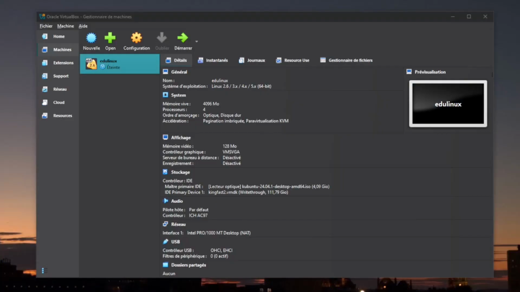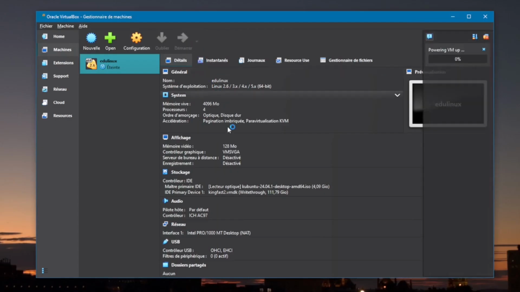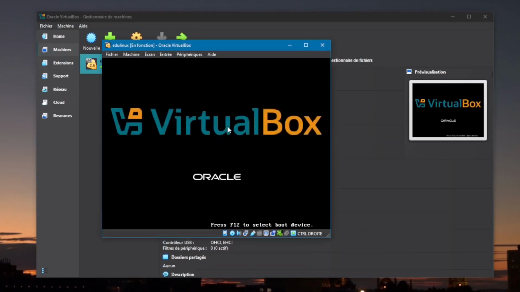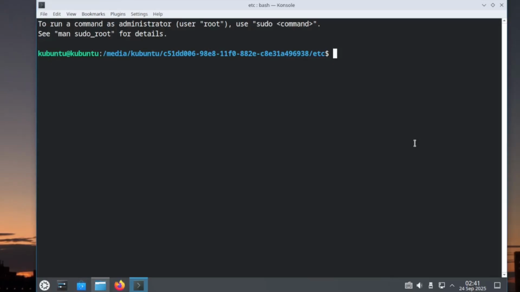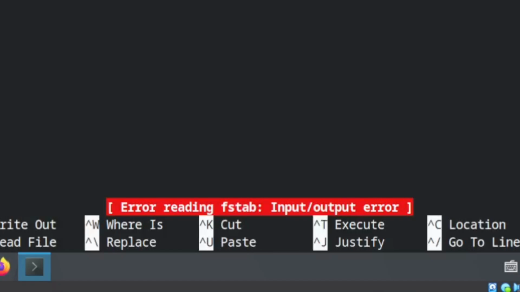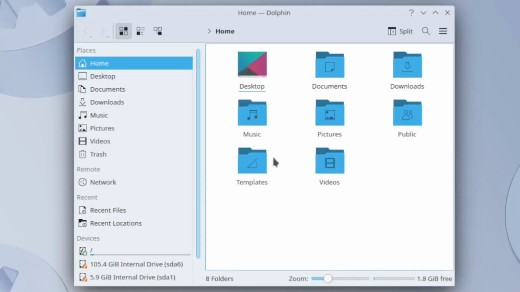Hello again, so as we could see, we still have some problems with the boot process and I'm suspecting that it's from the disk's configuration on the VM that doesn't match the one on the PC, and I'm assuming that it's trying to boot from the wrong partition number. So I'll check for that in the virtual machine. Okay, so let's check out the fstab file. Come on. This is not funny anymore. Well, let's try again.